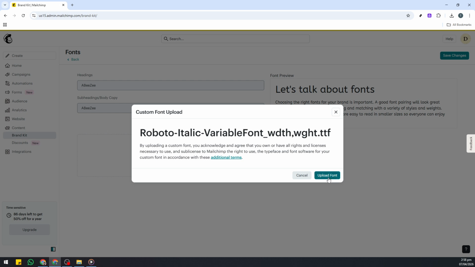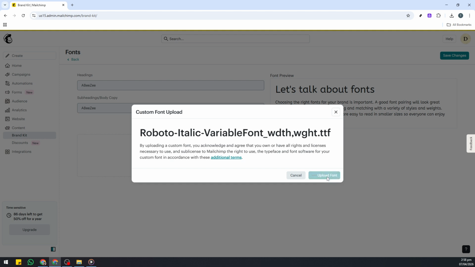Back in Mailchimp, verify that the correct file names appear in the upload list. This is also a good moment to double-check licensing. Ensure your brand has the right to use these fonts in marketing materials. Keeping your files organized and clearly named, like brandnameregular.otf and brandnamebold.otf, will make them easier to identify later. When everything looks correct, click Upload Font.